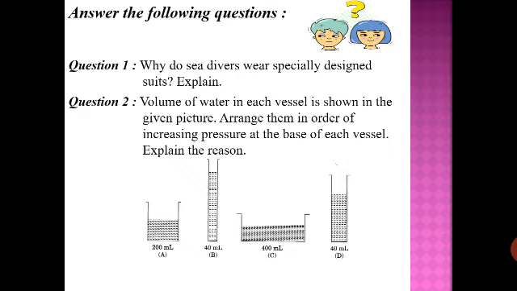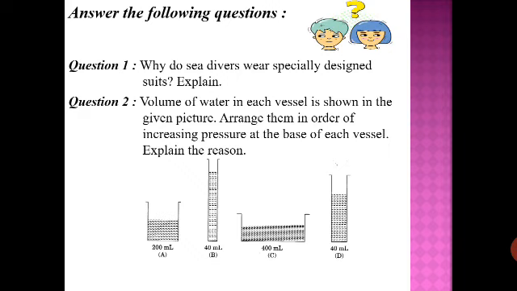Now the liquid in each container will exert pressure, which we have understood. So they will exert pressure at the bottom of the container also. So at the bottom of each container, in which case will the pressure be maximum and minimum, you have to find out, and you have to give the answer also. Means you have to give the reason also why.